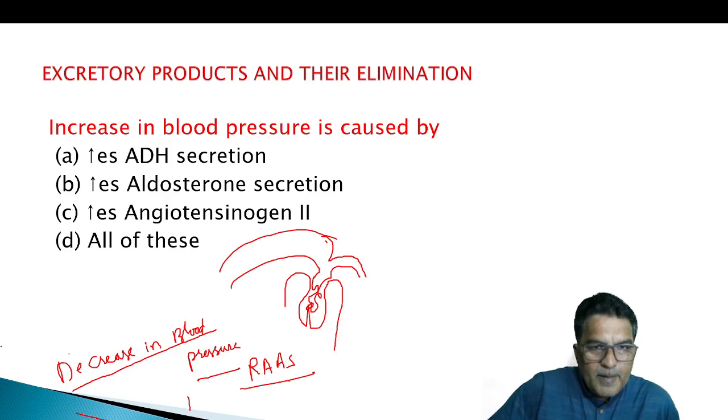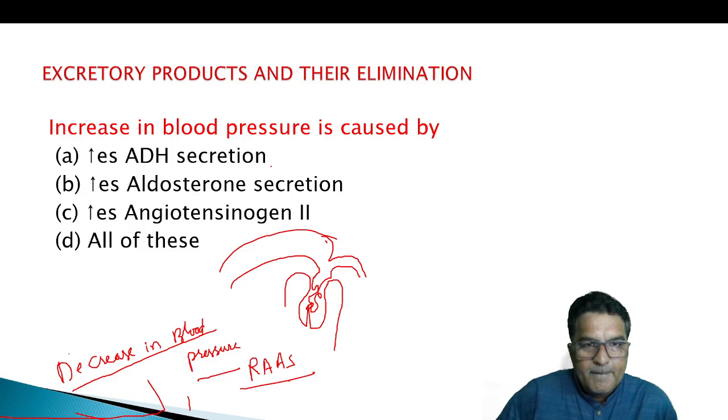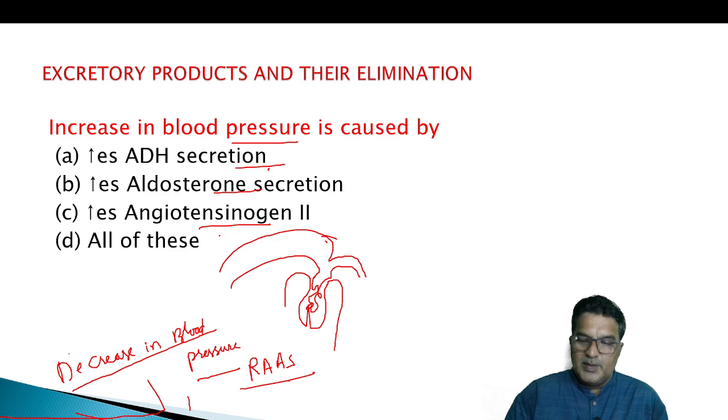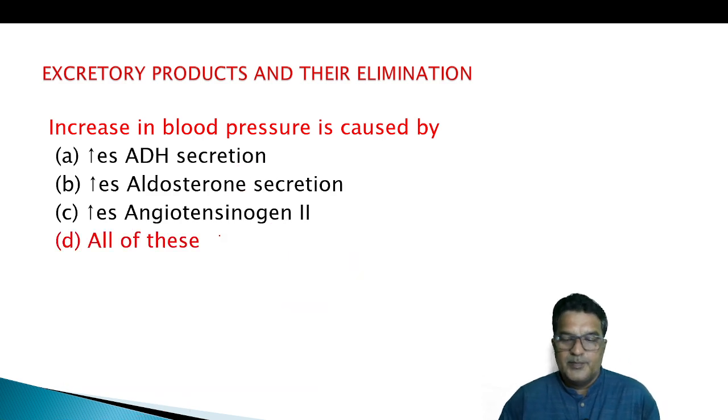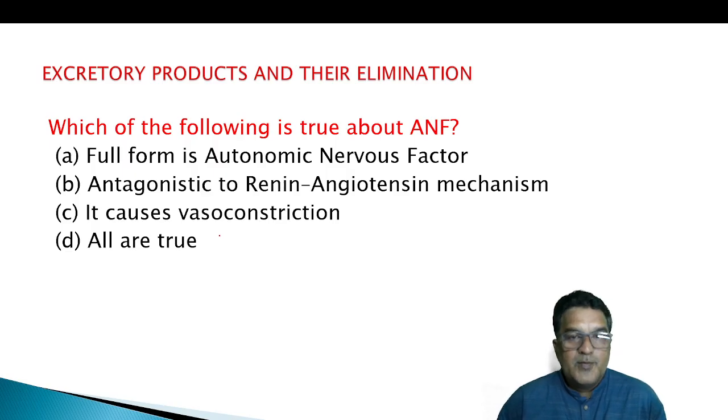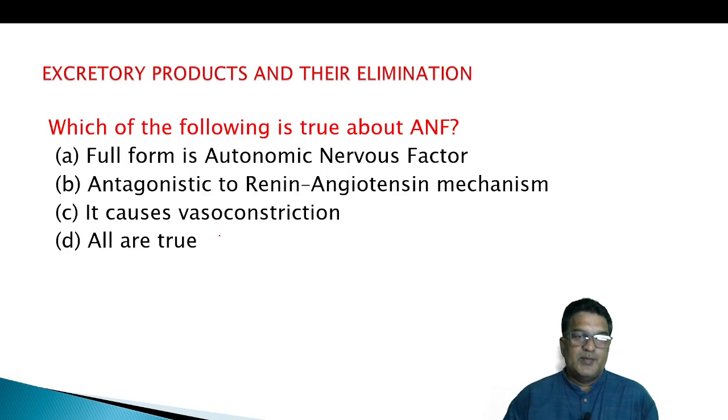So that's it. This is correct. ADH secretion can increase the blood pressure. Aldosterone secretion can increase. Angiotensin 2 can increase. So what is our answer? All of these.